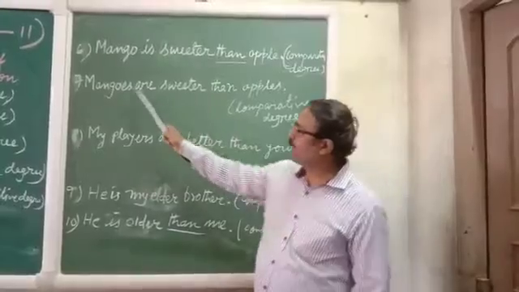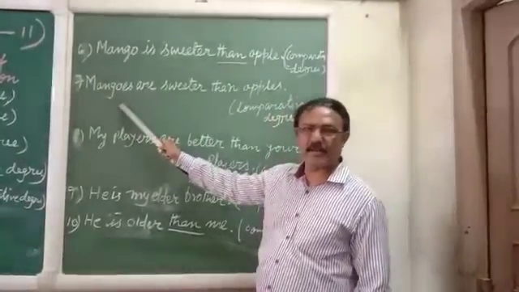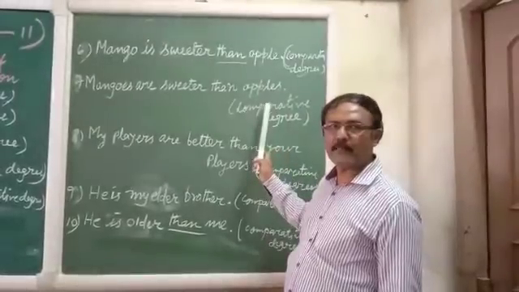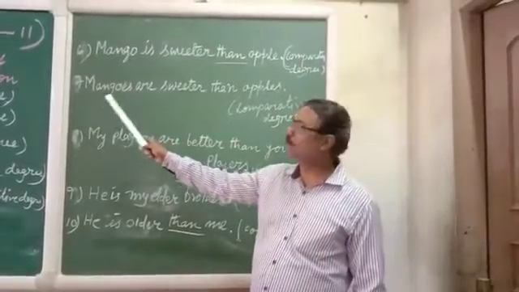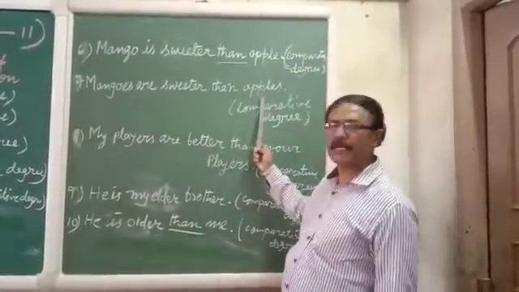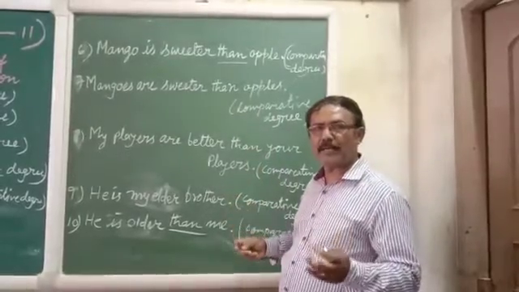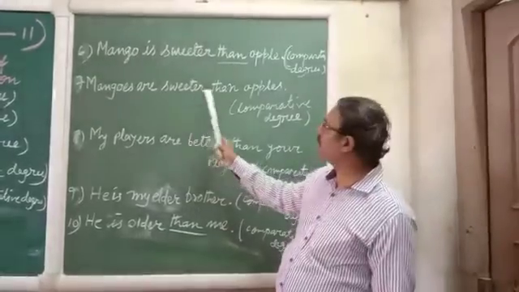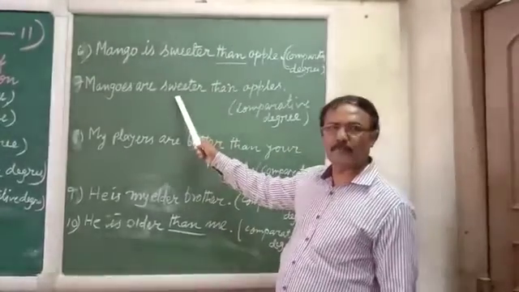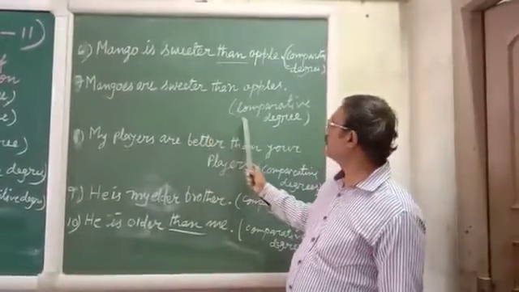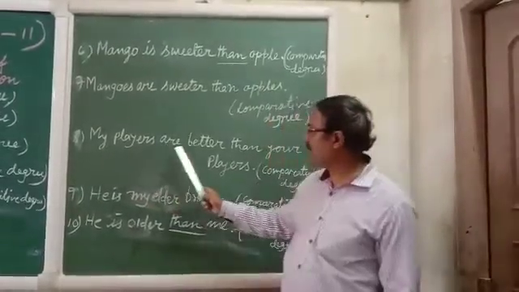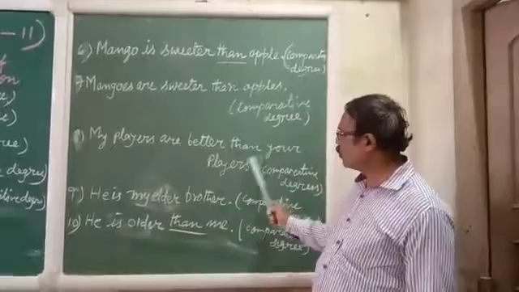Two means that mangoes means one kind of mango, and apple is also one kind of apple. So here how many kinds? One kind and another kind. It means two kinds. We are comparing the two kinds, and we have used sweeter than. Sweeter is the comparative form, and this is comparative degree.